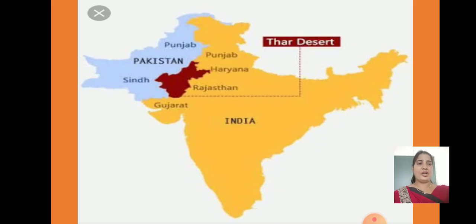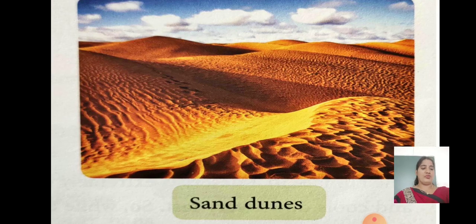Then we have sand dunes. Children, what do you mean by sand dunes? We know that sand dunes are small hills of sand formed by wind. The winds that blow in the desert are strong and often cause sandstorms also, children. This frequent wind and storm shift the sand dunes from one place to another. So you should know what sand dunes are.